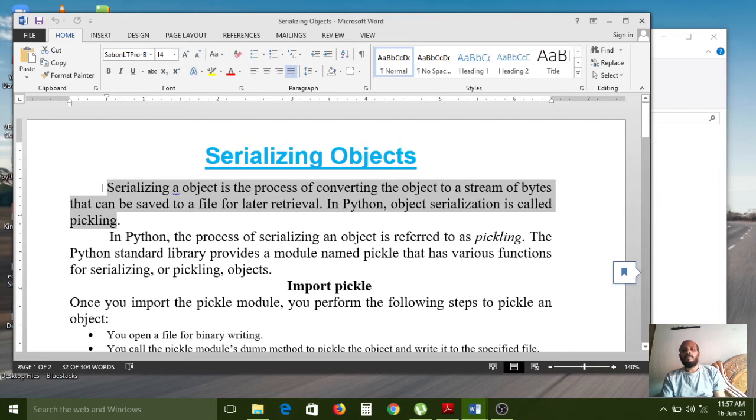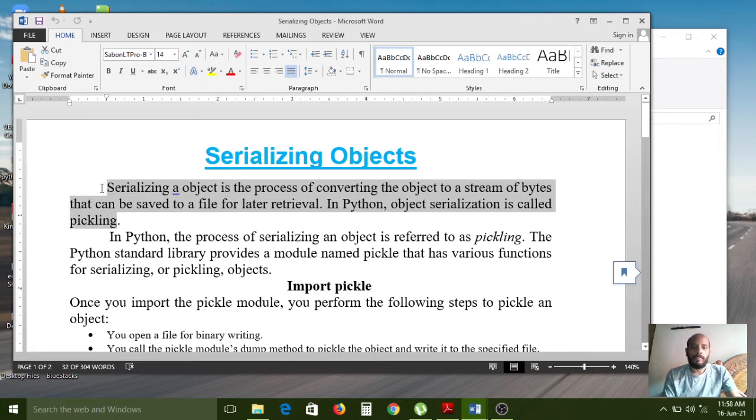Actually, in the Python programming language, everything is an object. For example, if you want to save 10 numbers in a list, each and every number is called one object. If you want to save that object into a file, sometimes we need to convert that object into a stream of bytes. That process is called serializing objects.